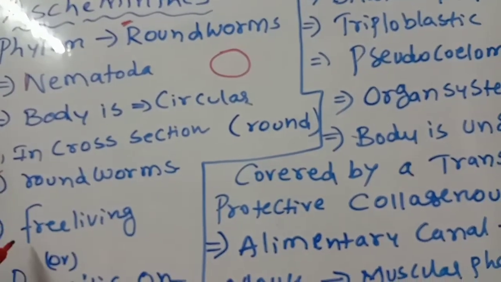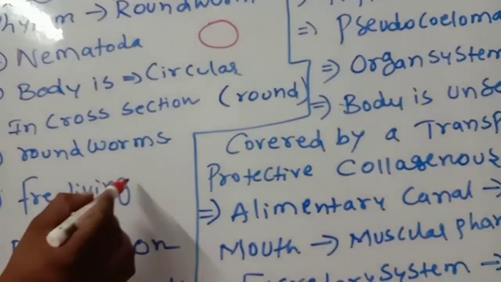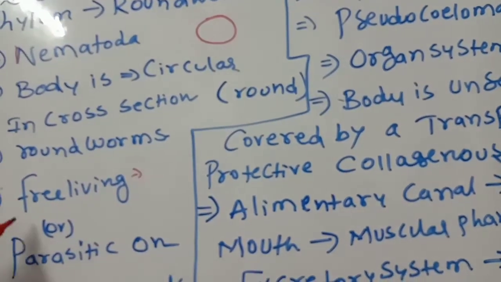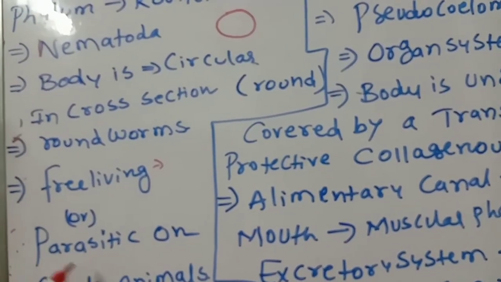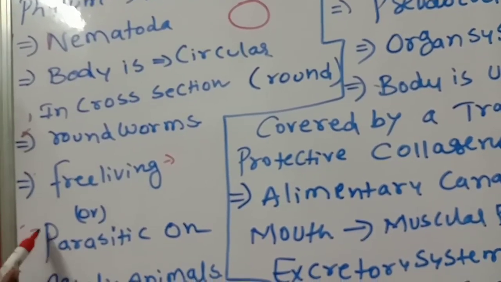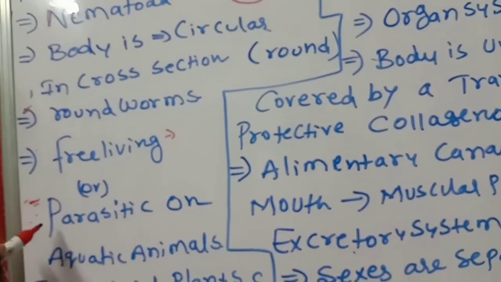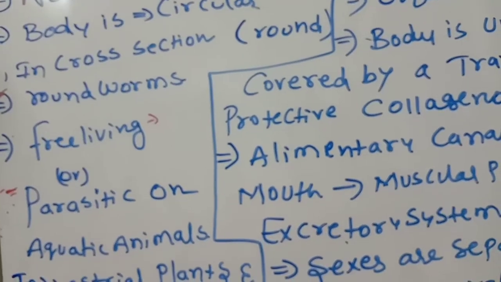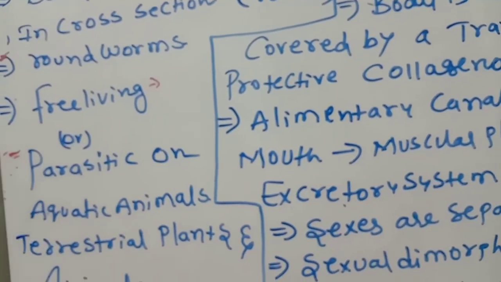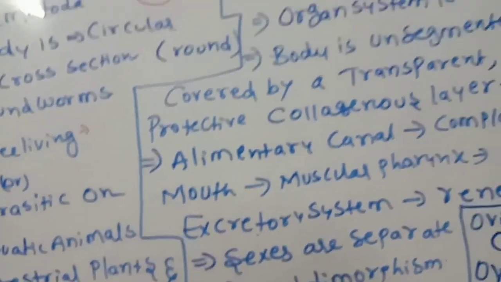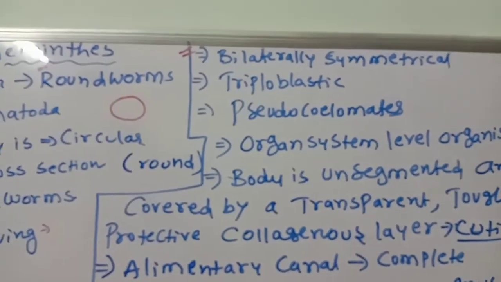Next, they are free living or parasitic. Free living means they live individually. Some Aschelminthes organisms are parasitic. On which animals? On aquatic animals and terrestrial plants and animals. The hosts are aquatic animals and terrestrial plants and animals. Some are parasitic.